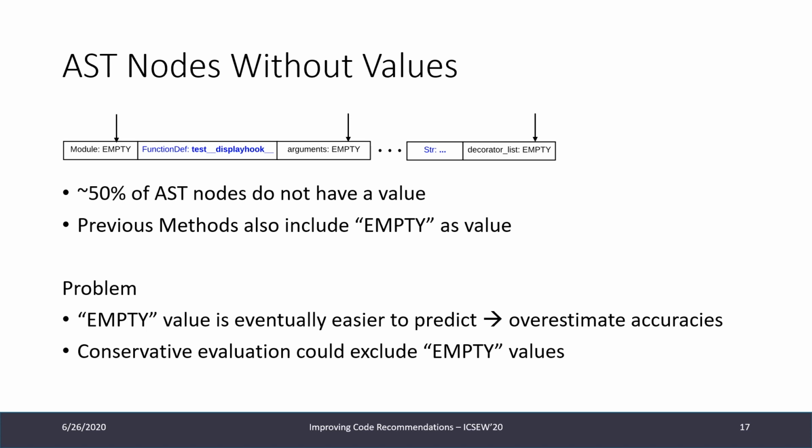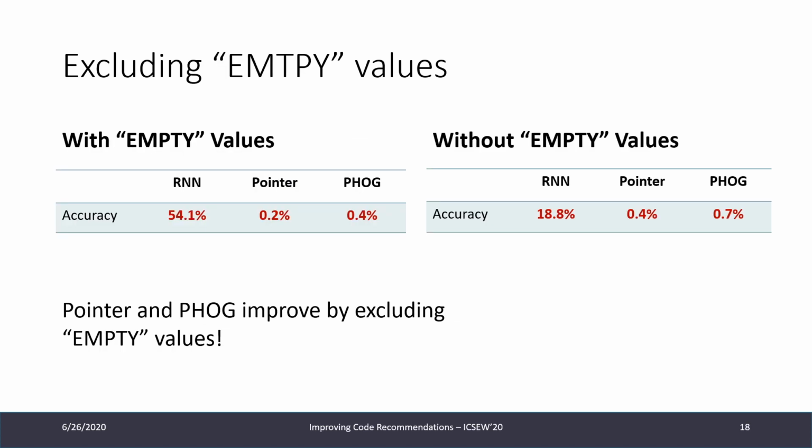While conducting our evaluation, we found some interesting distribution of the values, namely that almost 50% of AST nodes do not have a value, and this is encoded as empty. Both p-hawk and pointer mixture network include these by the keyword empty as a possible value. So the problem we have here is that the empty value is eventually easier to predict, in which case we would overestimate the accuracies. A solution to this would be to evaluate more conservatively, where we could exclude the empty values in the evaluation.